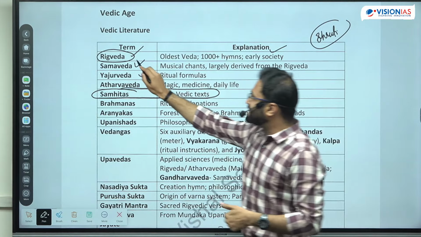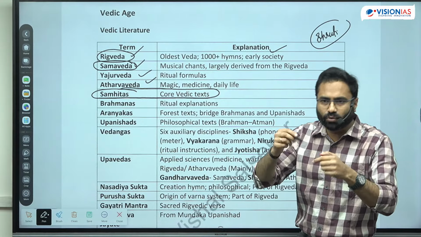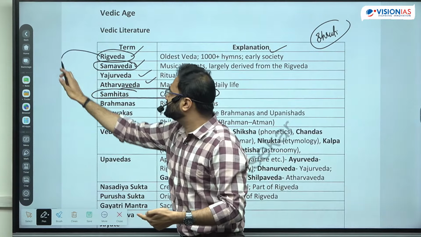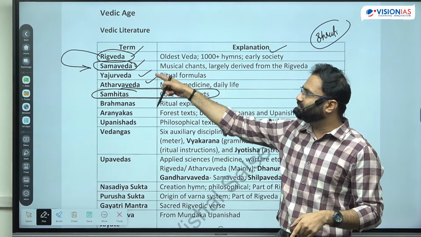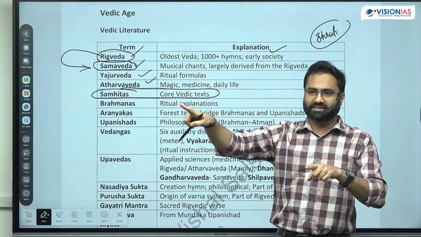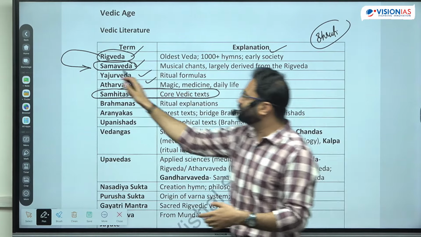Right? Now in the Samved, it is not the original Ved, meaning it does not have a lot of original text of its own. The verses are being taken from here only. Verses of the Samved were part of the Rigved only, and they were put to the musical melodies. Meaning how they have to be chanted, those particular things are being highlighted.